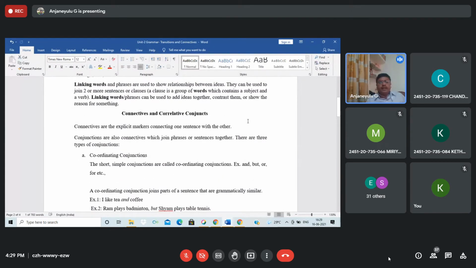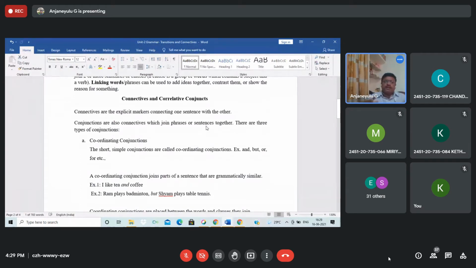See, connectives and correlative conjuncts. Connectives are the explicit markers connecting one sentence with another sentence. Dear students, try to understand this when you are making a paragraph, when you are writing an essay in the examination or any form of writing.